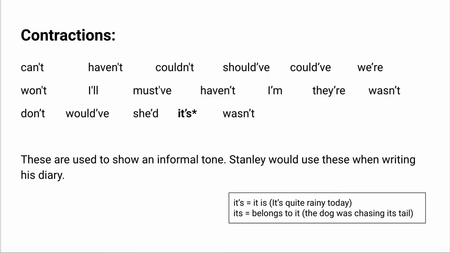I've just written a quick note down here about the difference between it's with an apostrophe. So that's the contraction of it is: it's quite rainy today. Or its without an apostrophe means it belongs to it: the dog was chasing its tail. So we need to make sure that we're using the correct one.